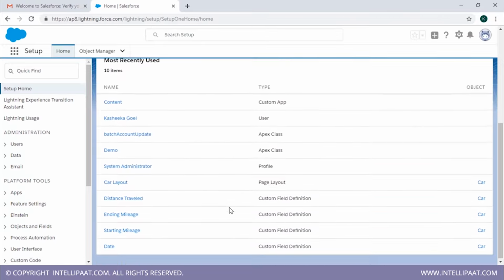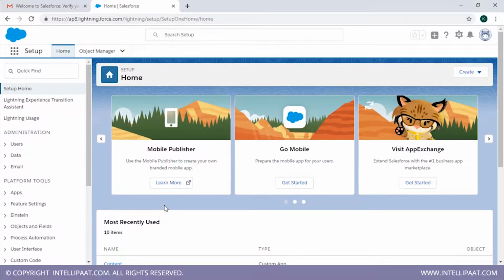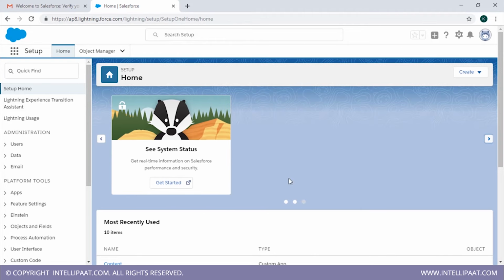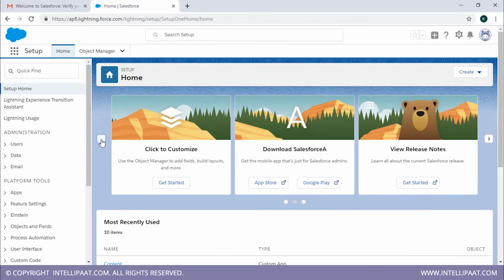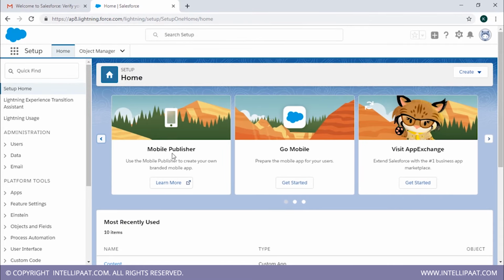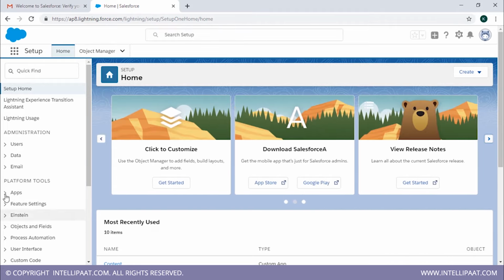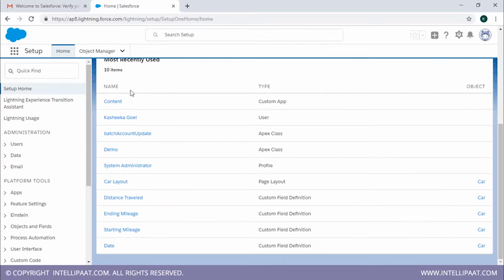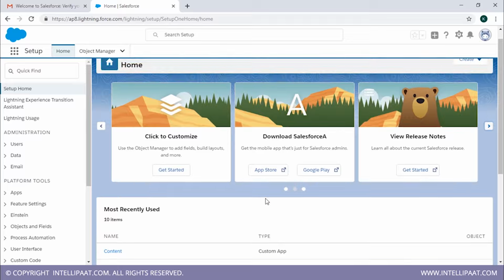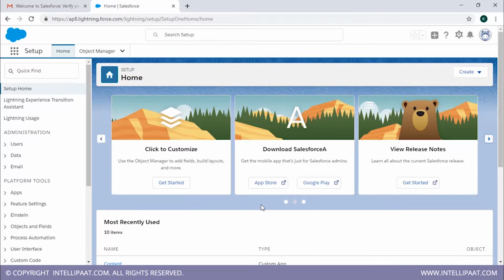Alright, so this is the actual dashboard of your Salesforce developer's account. Now there are so many things that you can do in this particular account and this dashboard. So you have all of these applications that you can start. There's Mobile Publisher, there's Go Mobile, Visit App Exchange. You can create an app over here. You can customize, you can do everything you want over here. You will have the recently used menu over here. If you're creating the account for the first time, you won't have that.